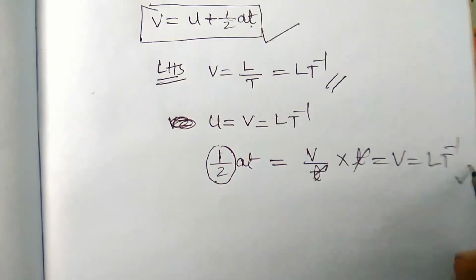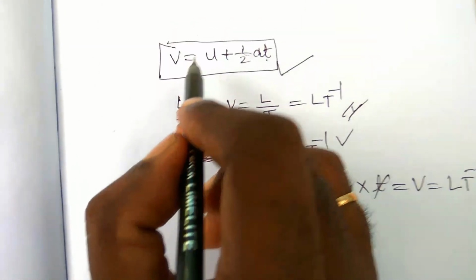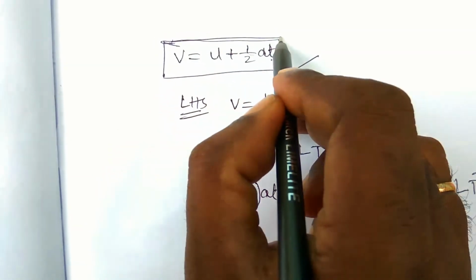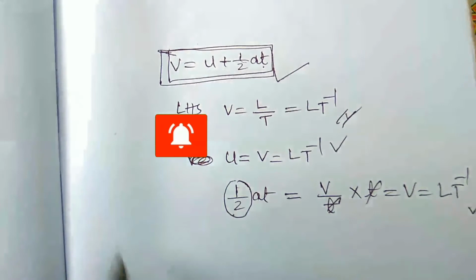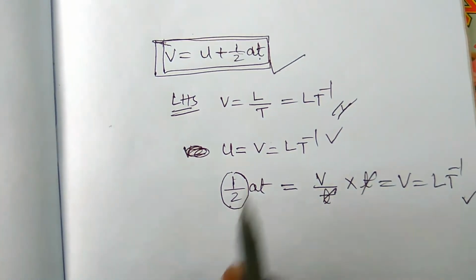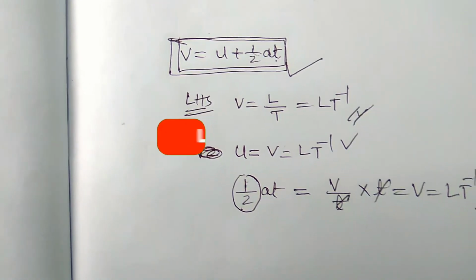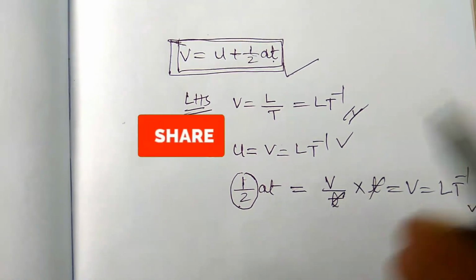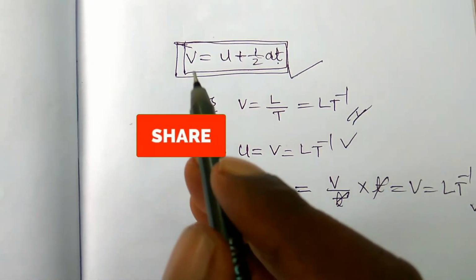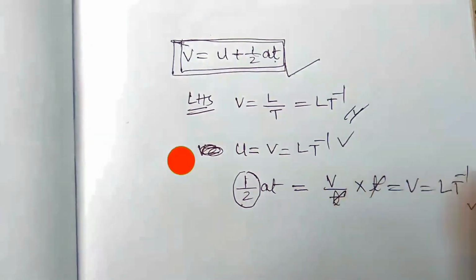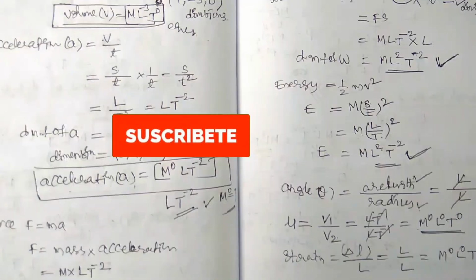Of course it is yes, but scientifically or practically it cannot be the right equation, but it obeys the principle of homogeneity. The dimensional formula of LHS is the same as in RHS.